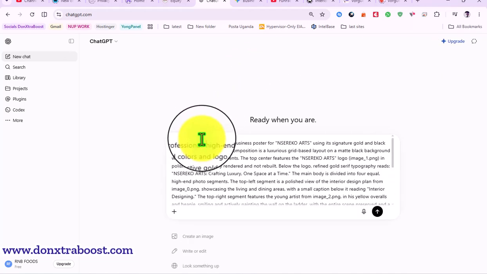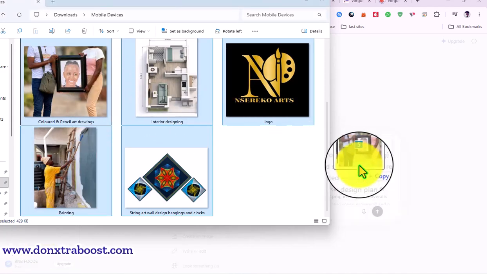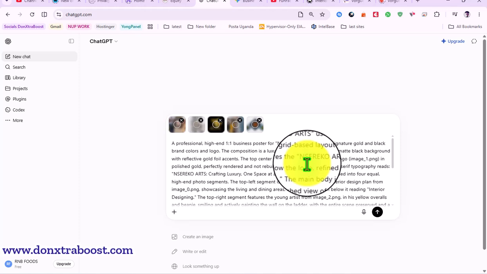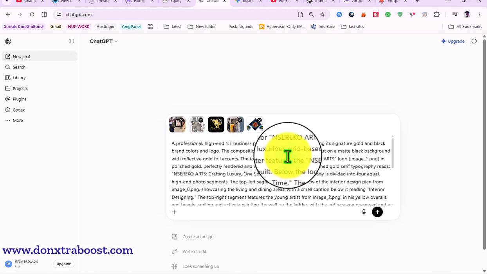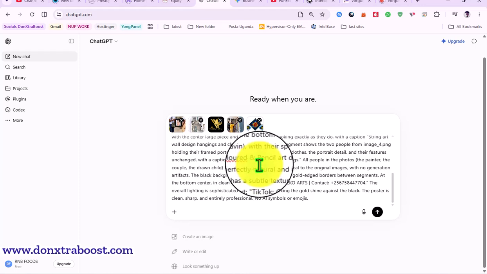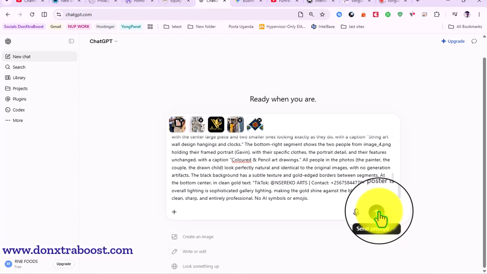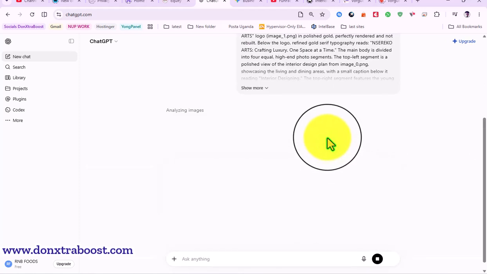When you paste your prompt, come upload, drag and drop the images you used in the other AI. Make sure they're all uploaded. They're uploading. Then make sure you understand, you read the prompt so that you're sure about everything. Then click send prompt.